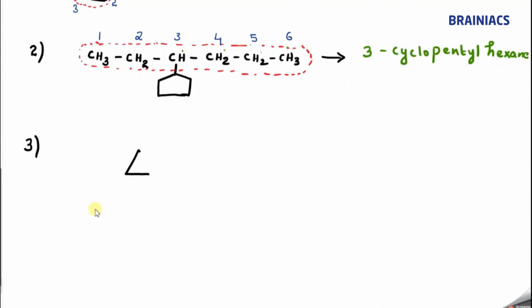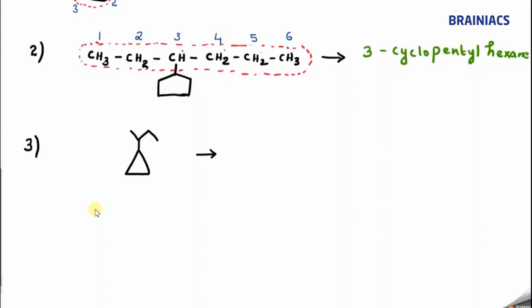So I am drawing it. It is given in a bond line notation format. You can see here, try to name the compound. This is the figure that is given. So what should be done? What is the first step? Check for the functional group. Is any functional group present? No. Are there any multiple bonds present in the given question? No.